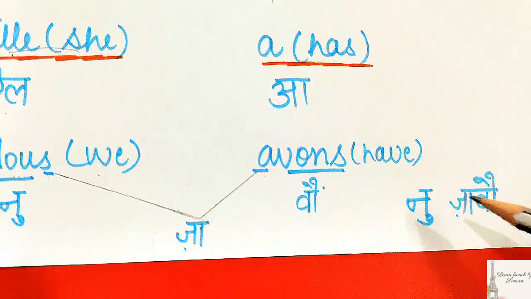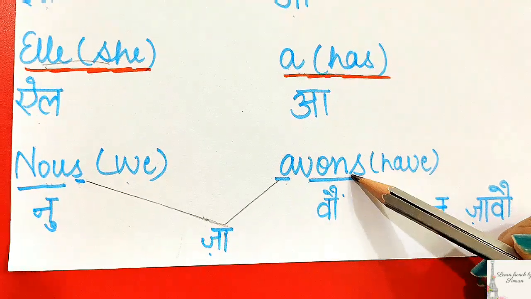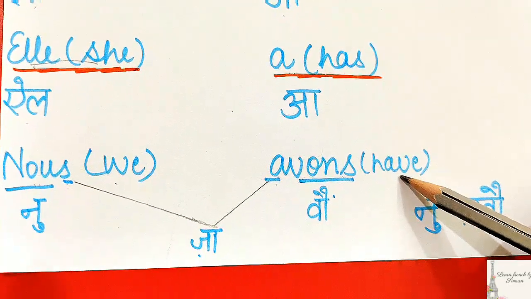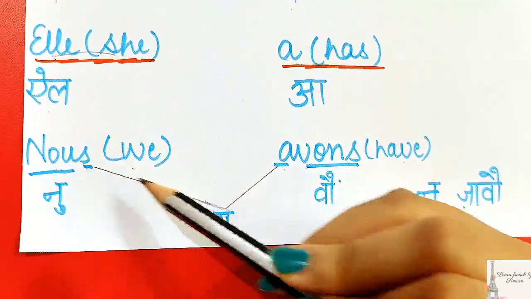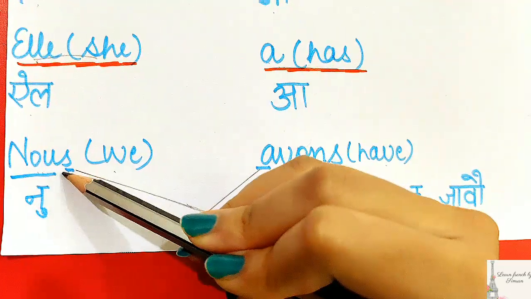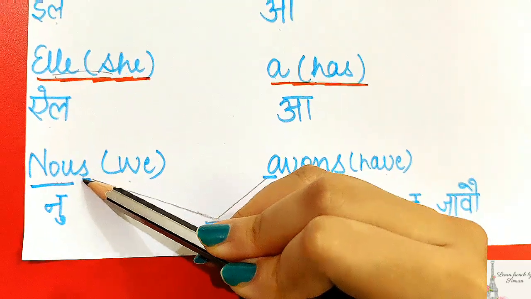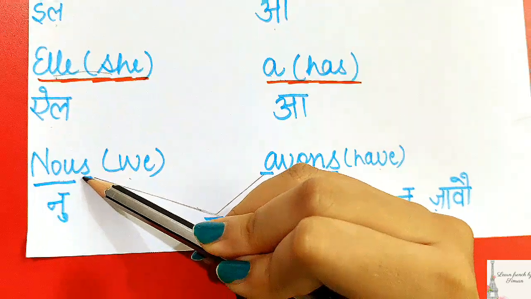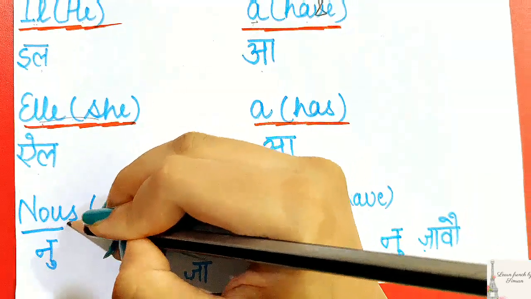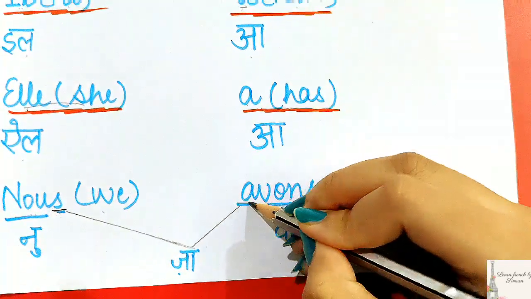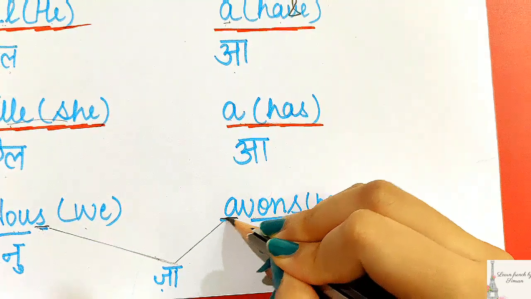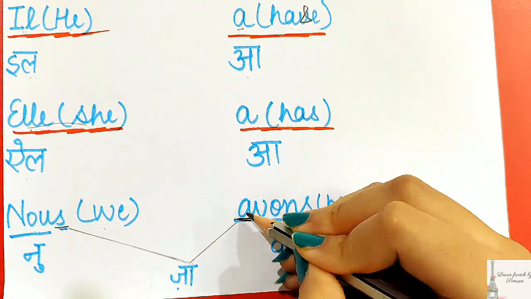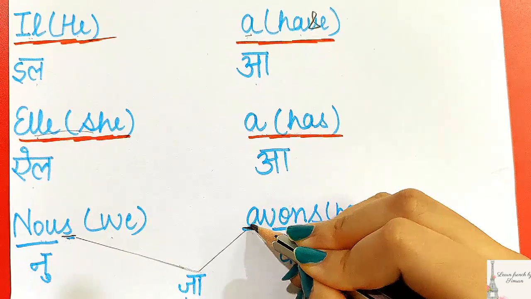It will be pronounced as avons, and its meaning is have. Now here we will form liaison, which is to take the last letter of the first word. Our last letter here is S, and our next word is avons, right? And now our first letter is what? A, which is again a vowel.